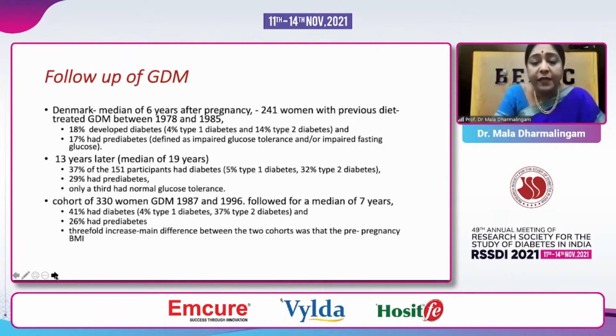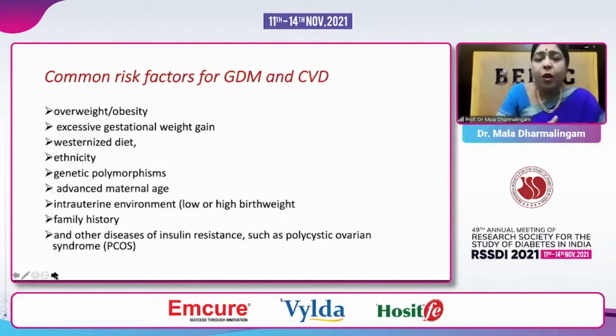So the same group did another study, same in Denmark, between 87 and 96. And what did they find for a median of 7 years? There, 41% already had diabetes and 26% had pre-diabetes. That means there was a threefold increase between the earlier study and the later study. And the only difference between the two groups was weight. Like Chitra was saying, obesity is a huge confounder that we need to address so that we can prevent this progression.